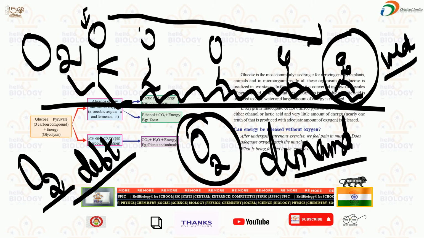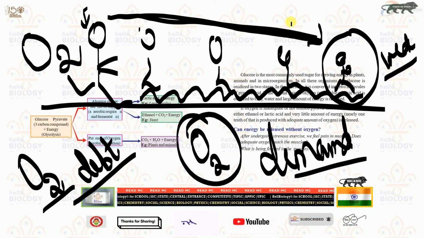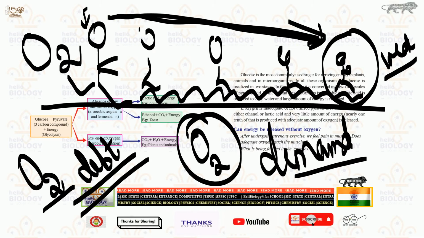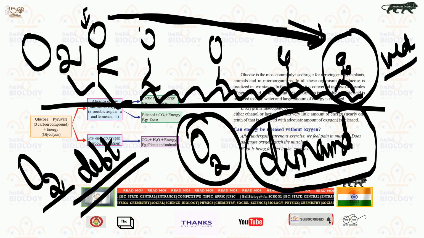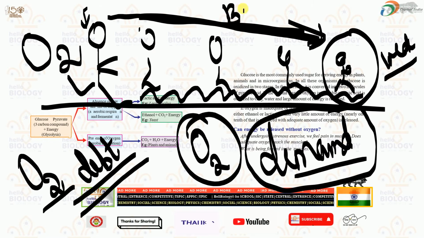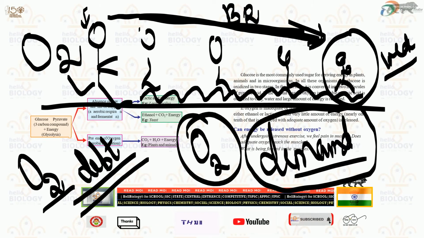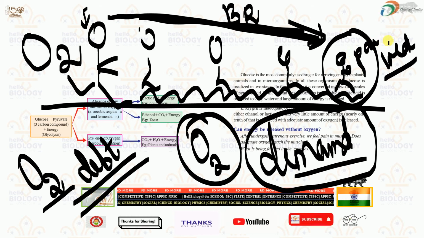So in our body, during a running competition, we will have an oxygen debt. That means less oxygen supply will be there. So what will happen? We need much oxygen to survive, and in this process the breath rate increases. That means inhaling and exhaling very fast will increase. During this time, the person will experience pain in his or her muscles.